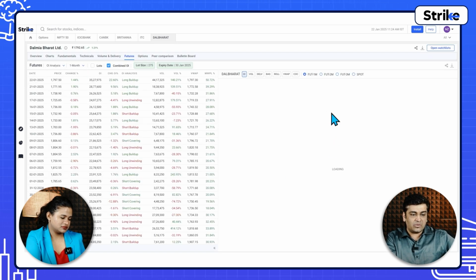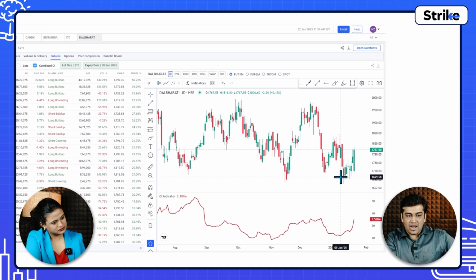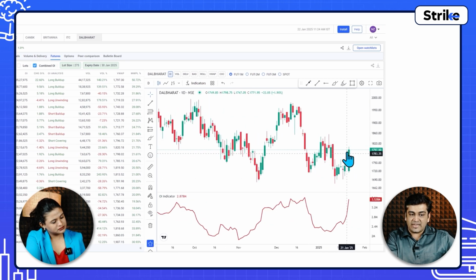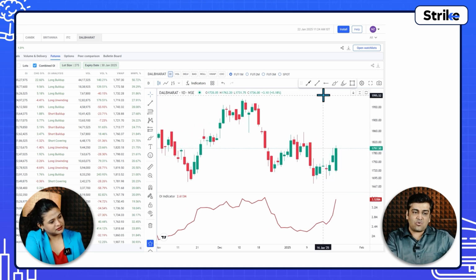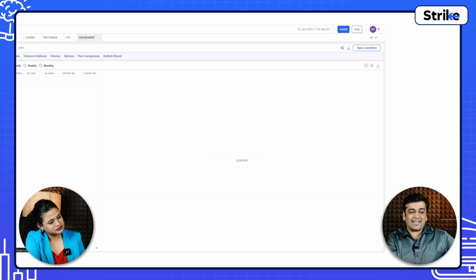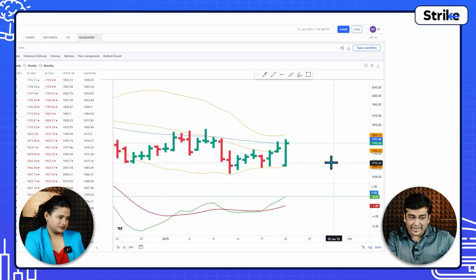And with a glimpse over here, you can see that okay, the prices had gone up, and now since the last few days there are some green candles happening. The open interest has gone up, so there is a lot of long that is being built up. Yes. Now, next, maybe you can go to the technical aspect, the charts aspect of it, where you can put up your momentum indicator.